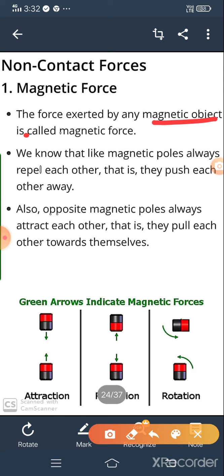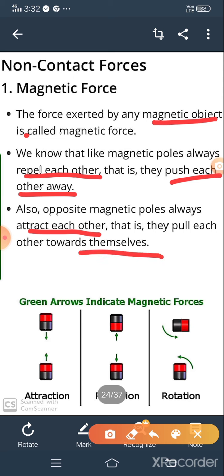We know that like magnetic poles always repel each other, that is, they push each other away. Also, opposite magnetic poles always attract each other, that is, they pull each other towards themselves.